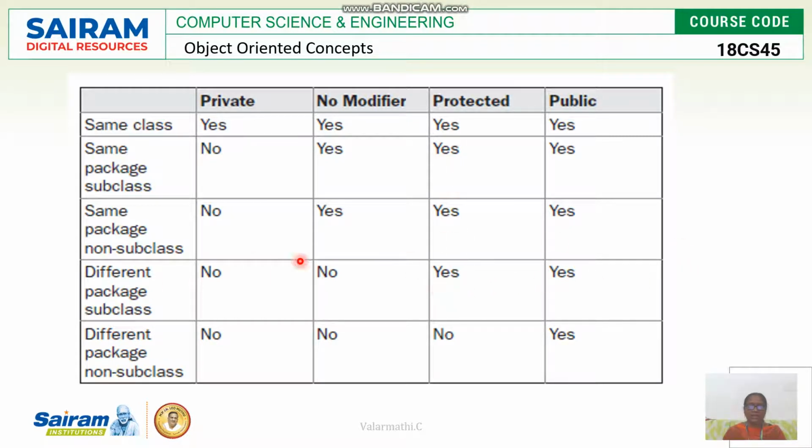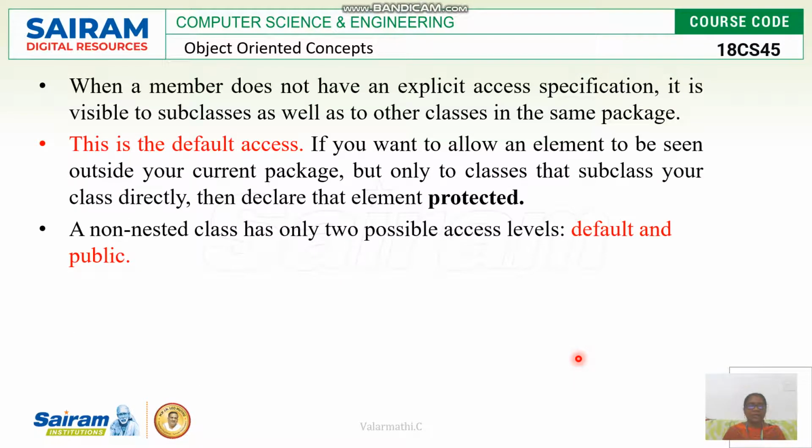And then protected is allowed somewhat because it is in different packages of subclasses, and public is always allowed for everything, since it is public, it is always accessible. And different packages, non-subclasses: private is not allowed, no modifier is not allowed, and protected is also not allowed. Only public is allowed. So these are all the various access specifiers on the different categories of packages.